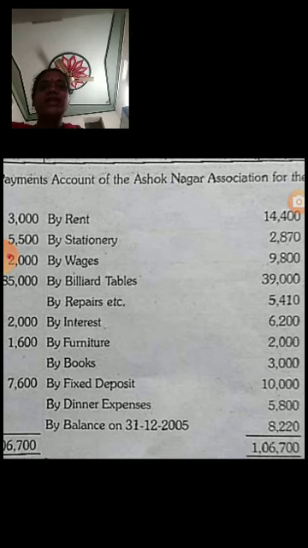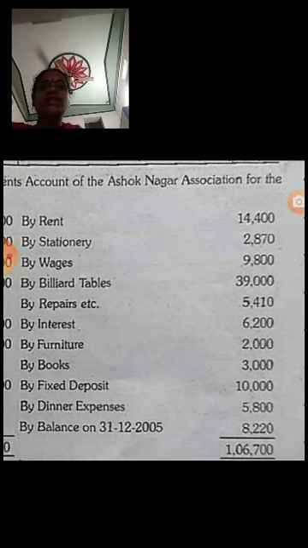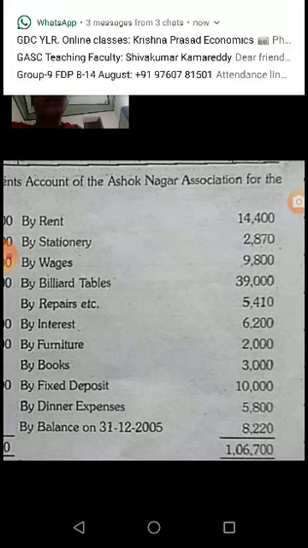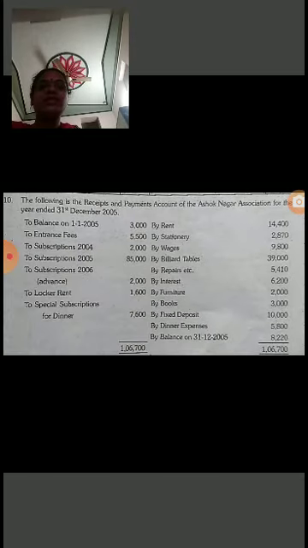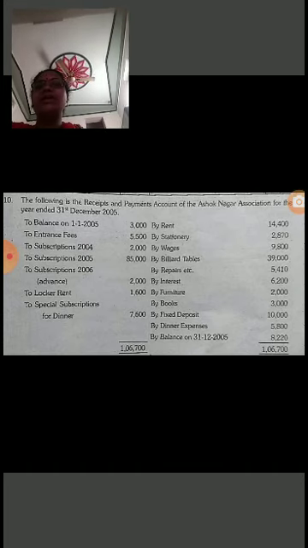Now credit side means it is payment side. By rent is 14,400, by stationery 2,870, by wages 9,800, by billiard tables 39,000, by repairs etc. 5,410, by interest 6,200, by furniture 2,000, by books 3,000, by fixed 5,800, by balance on 31/12/2005, 8,220. This is receipts and payments accounts of Ashok Nagar Association for the year ended.